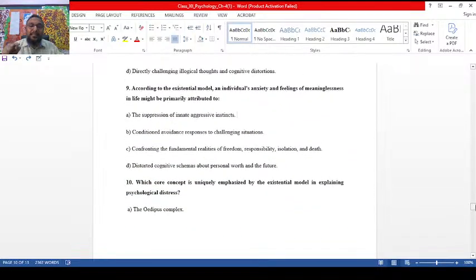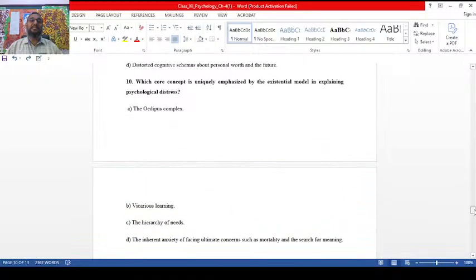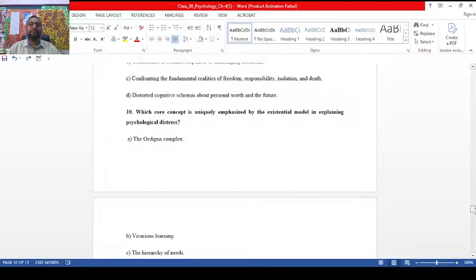According to the existential model, an individual's anxiety and feelings of meaninglessness in life might be primarily attributed to the inability to find meaning in life, confronting the fundamental realities of freedom, responsibility, isolation and death. Ninth one, C. When we don't have freedom, when we don't know what our responsibility is, when we are isolated, and death, these are the main reasons here.